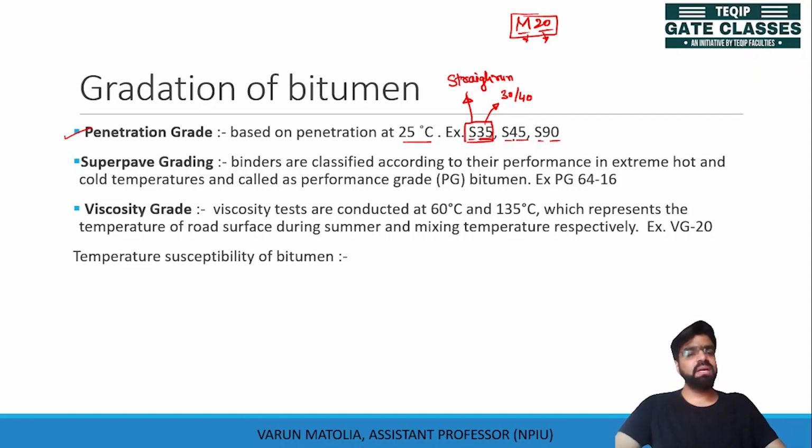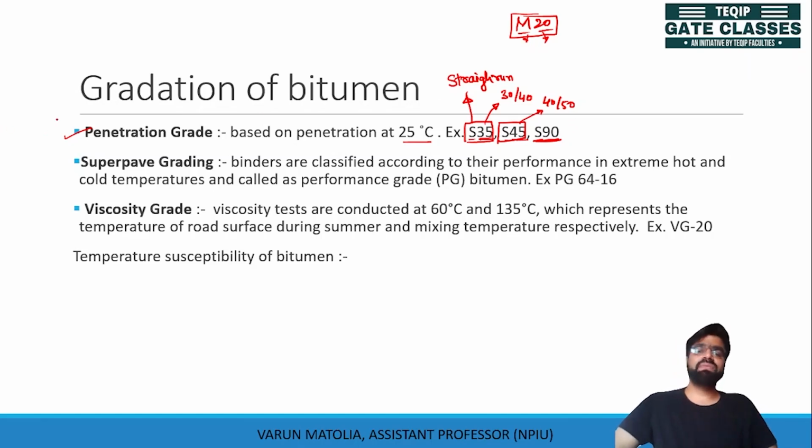If a bitumen has penetration value between 40 to 50, that bitumen, if it is a straight run bitumen, can be called S45. You can tell me in the comment box what penetration value this bitumen will have if I write S90. What does 90 mean? Please write in the comment box.